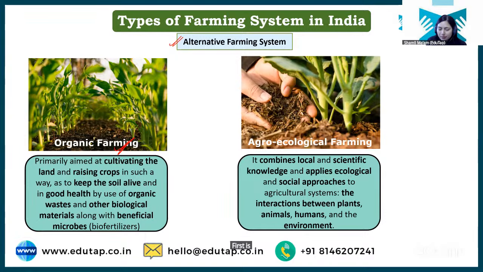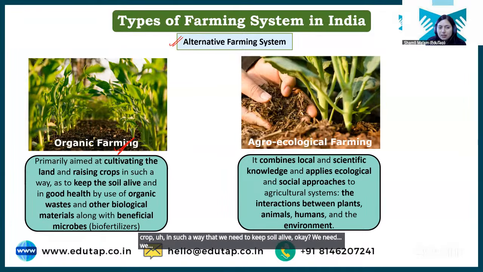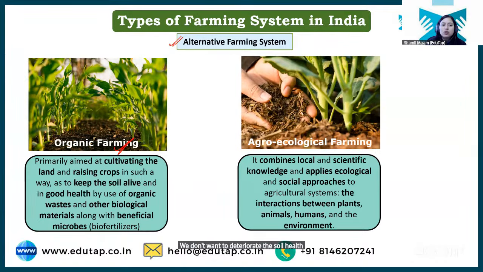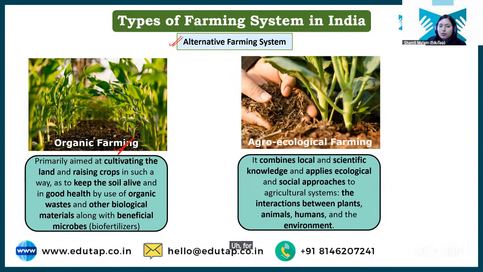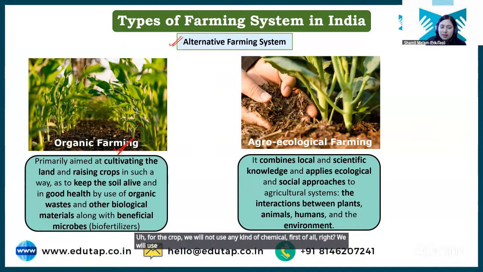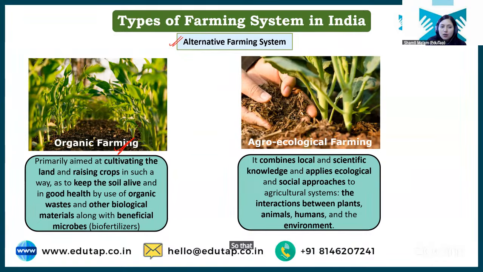First is the organic farming system. What is organic farming? Basically, here the aim is to raise crops in such a way that we keep the soil alive. Okay, we are concerned about the health of soil. We don't want to deteriorate the soil health, right? So what will we do? We will be using all kinds of natural sources of nutrients for the crop. We will not use any kind of chemical first of all, right? We will use all the resources that are naturally available to us, right? So that is organic farming.